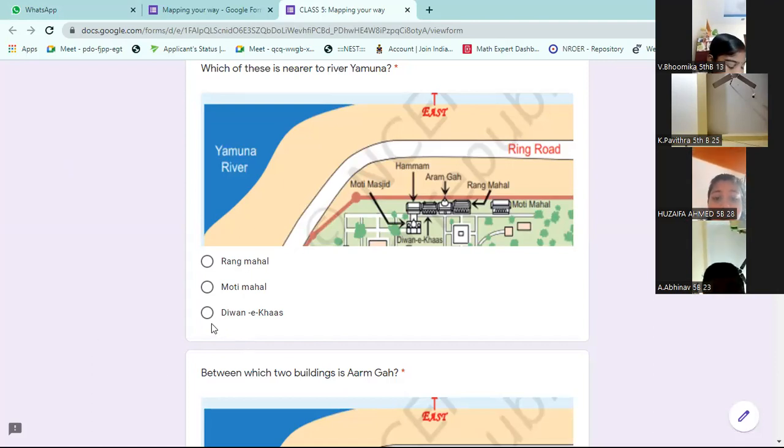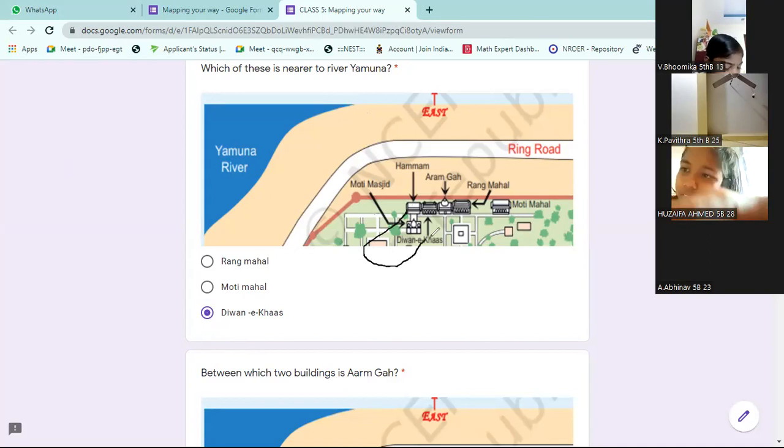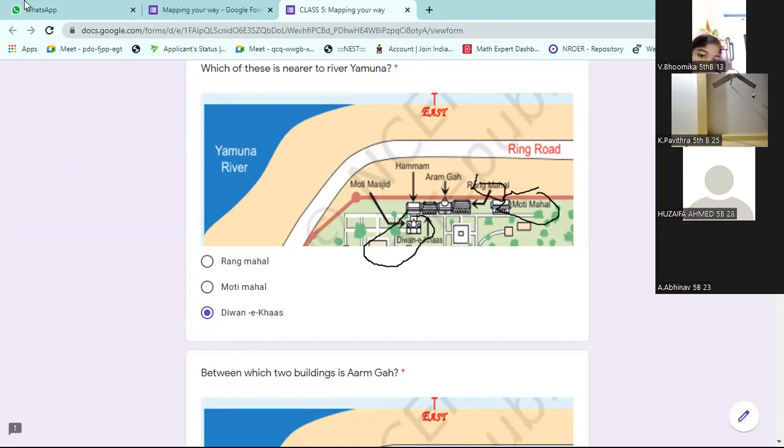Diwane Khas is near, sir. Here is Diwane Khas. After that Rang Mahal. Then Moti Mahal comes at the end. First one is Diwane Khas. Look at the picture carefully.